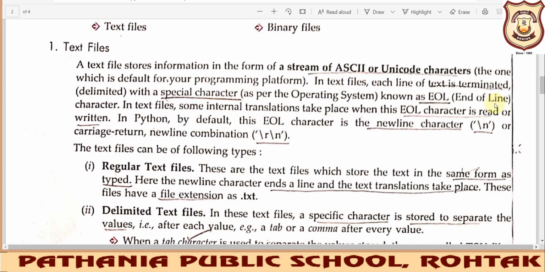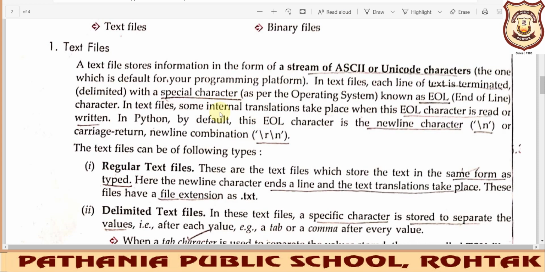Whenever the internal translation is going on and the compiler or interpreter finds the EOL character, that is the end of the line, it translates it to \n, and we all know that \n is for a new line entry.